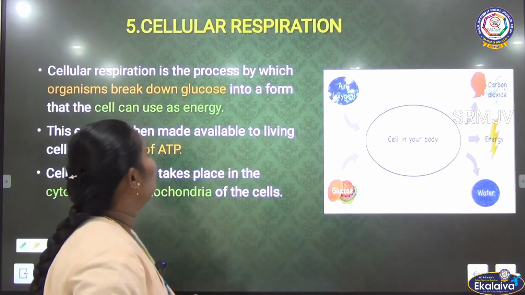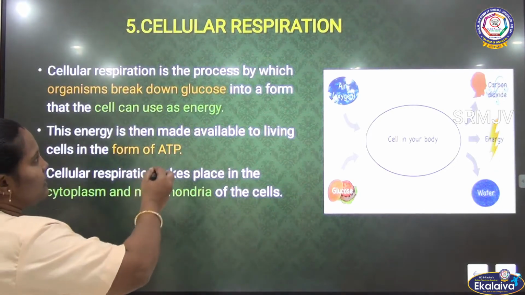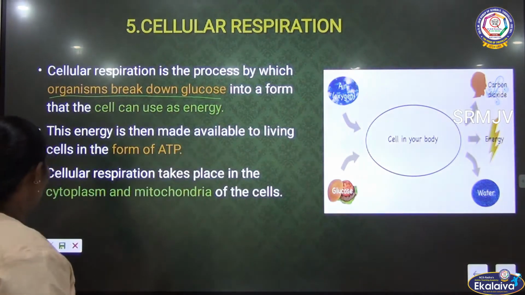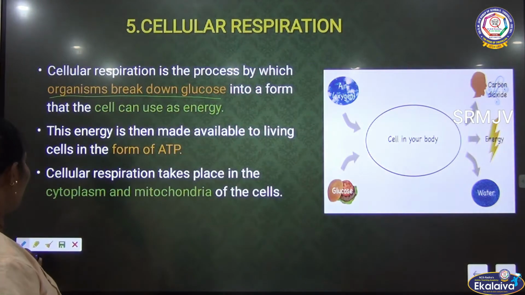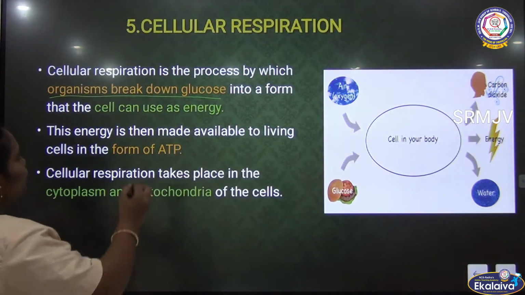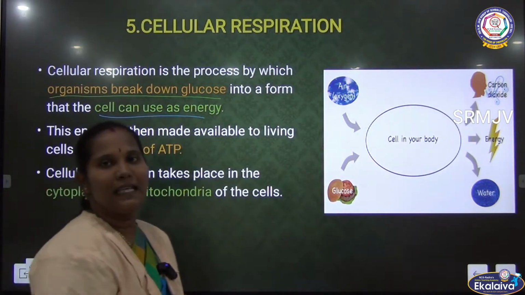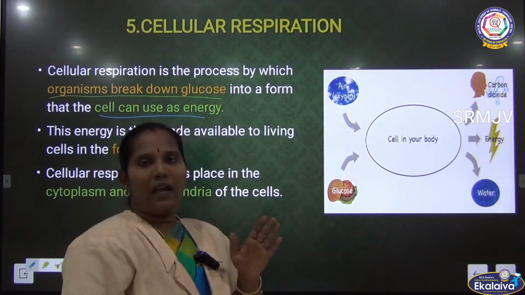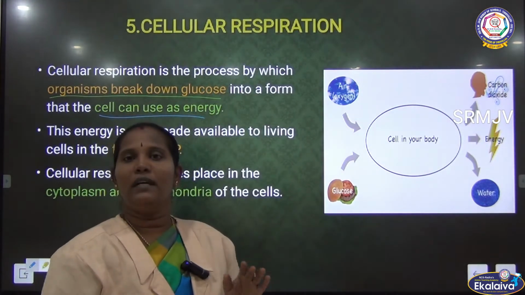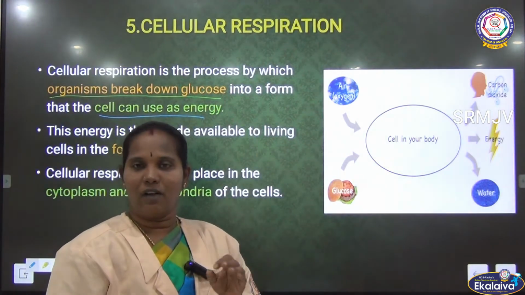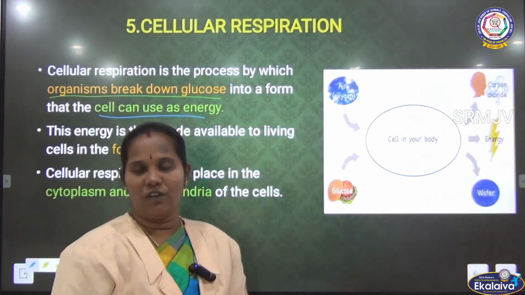What does cellular respiration mean? It is the process by which organisms break down glucose into a form the cell can use as energy. We are having food, and after digestion all the food is converted into nutrients.